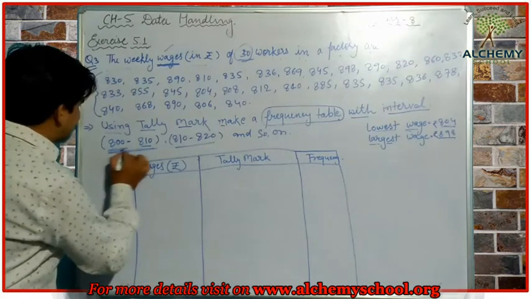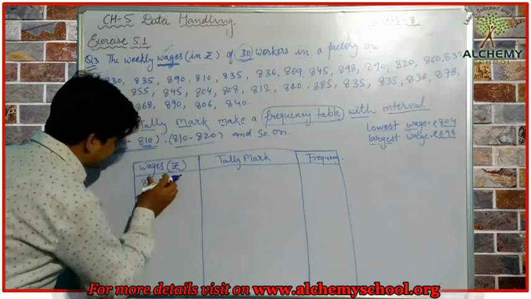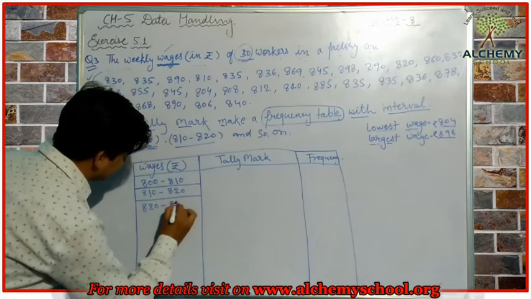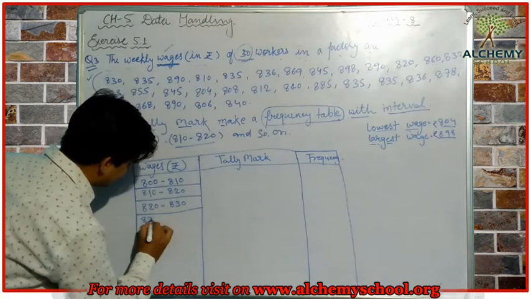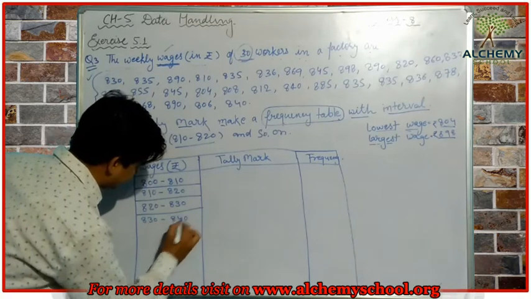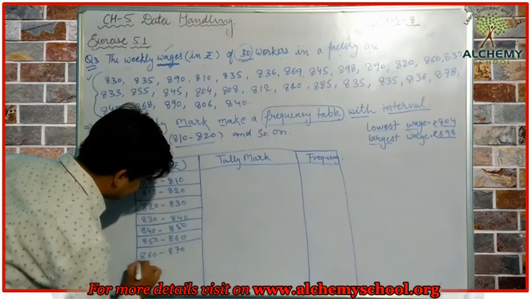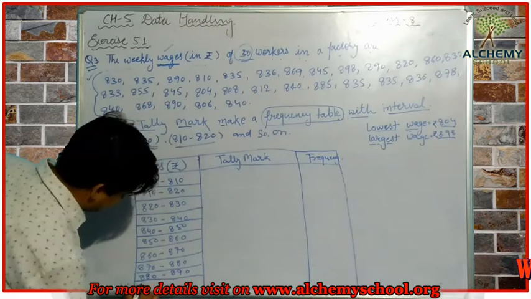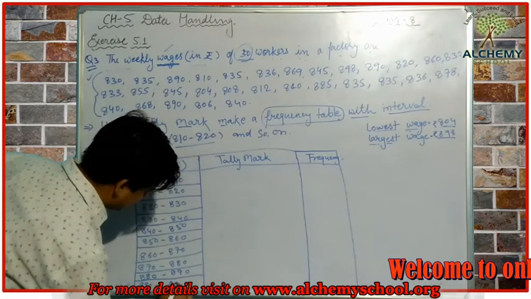First group is 800 to 810. Third group is 820 to 830, then 830 to 840, then 860 to 870, and the last interval that we will make here will be 890 to 900.